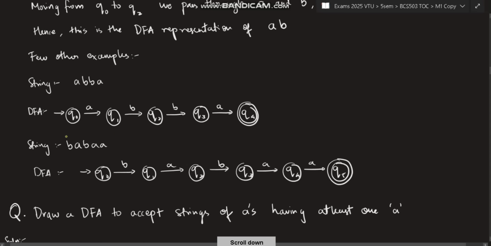If we take an example of BABAA, in this case, the starting state will be this. You will not mark B here. After the starting state only you have to mark. So it will be BABAA, and this will be the final state. This is how you convert a string to DFA. If you have understood this much, we can proceed further now.